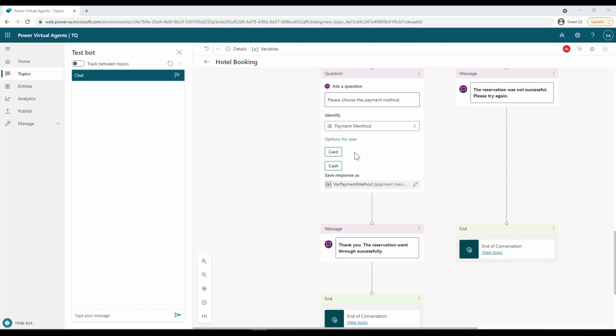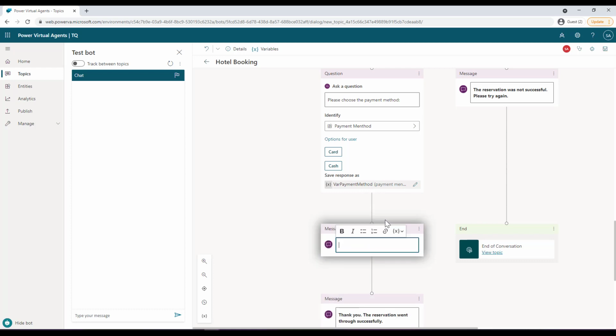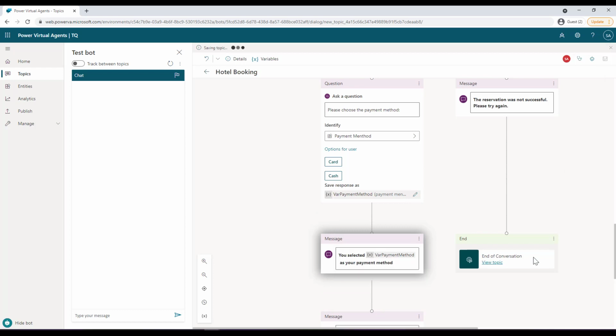So to test that, what I will do is provide a message over here and say display a message that you selected this option where payment method as your payment method. And then I will save this flow as well.